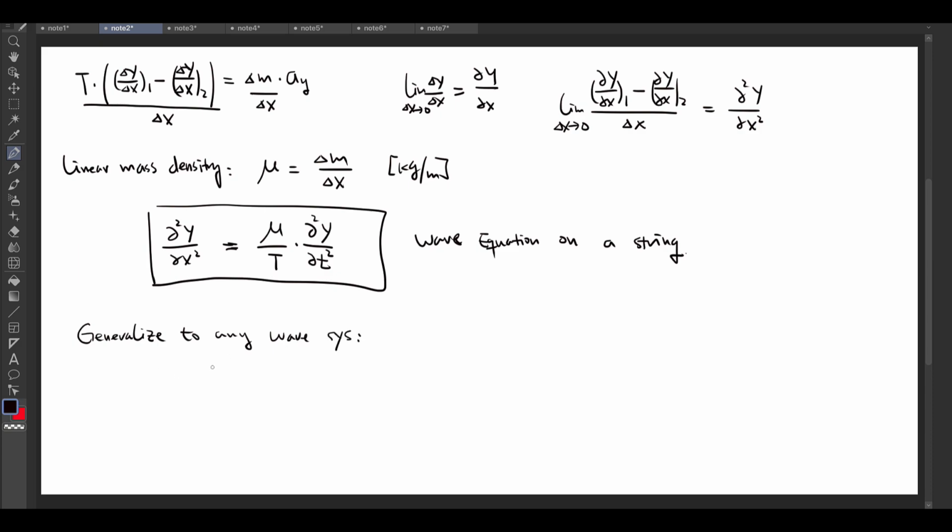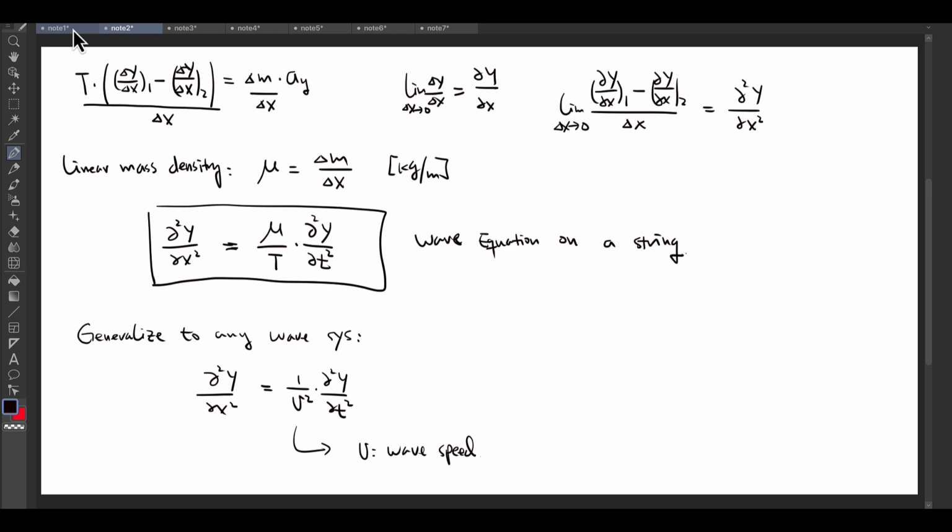Then we have the so-called standard wave equation: partial squared y, partial x squared equals 1 over v squared times partial squared y, partial t squared. Now v here is called the wave speed, and it represents how fast the oscillation is propagated throughout the medium. It's not the speed of the particle.